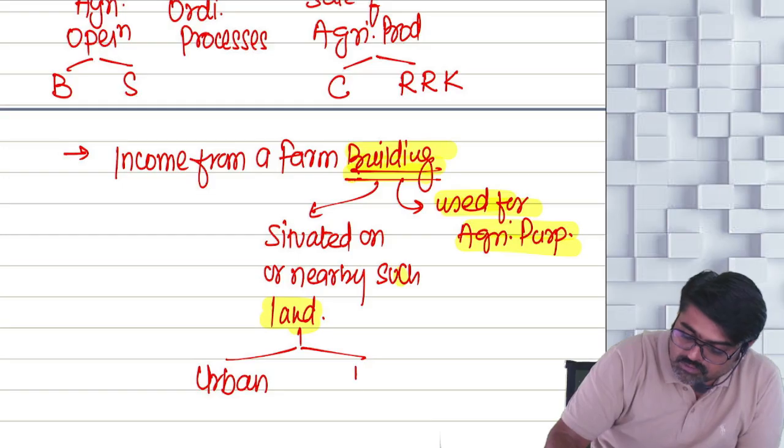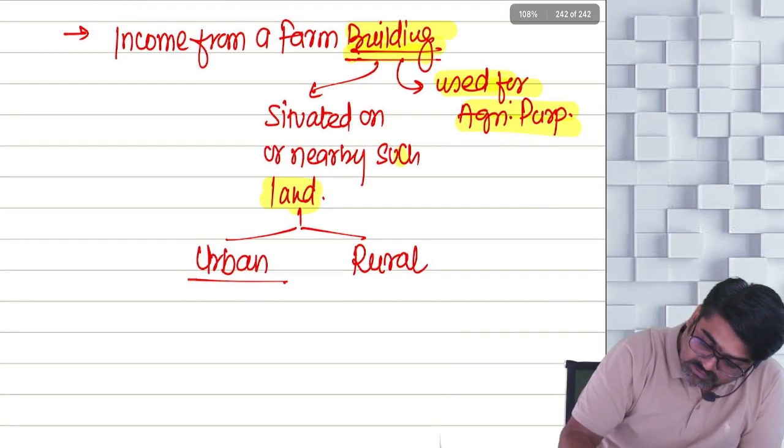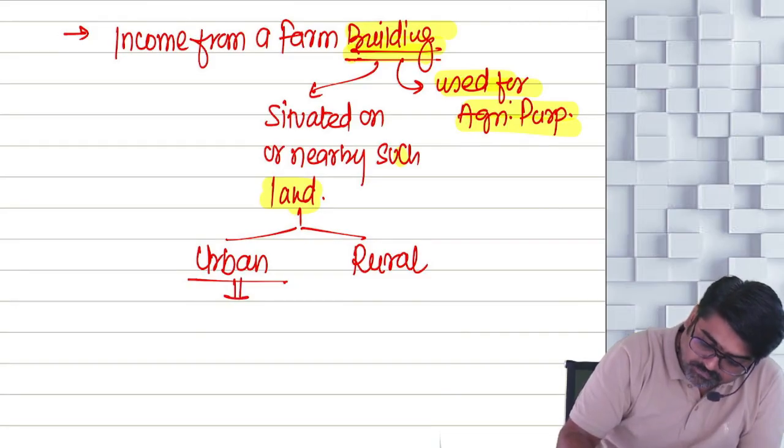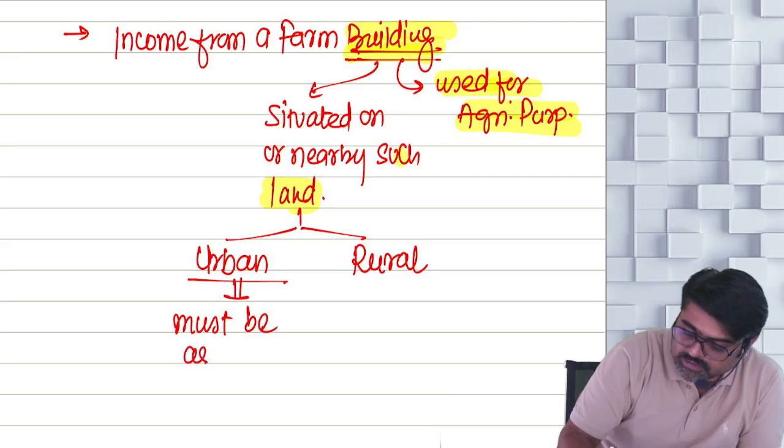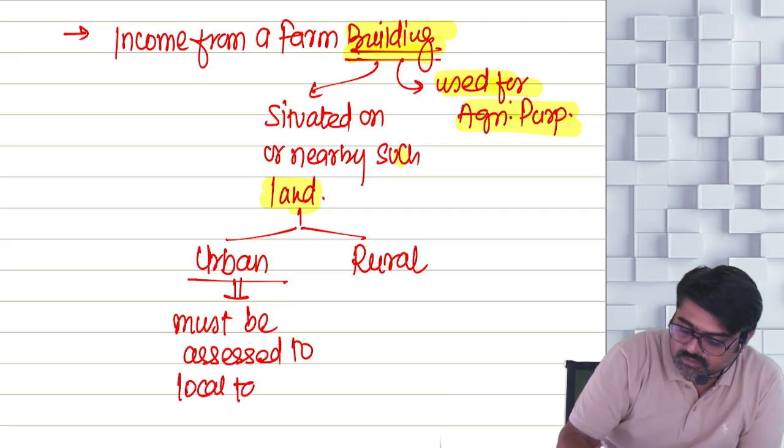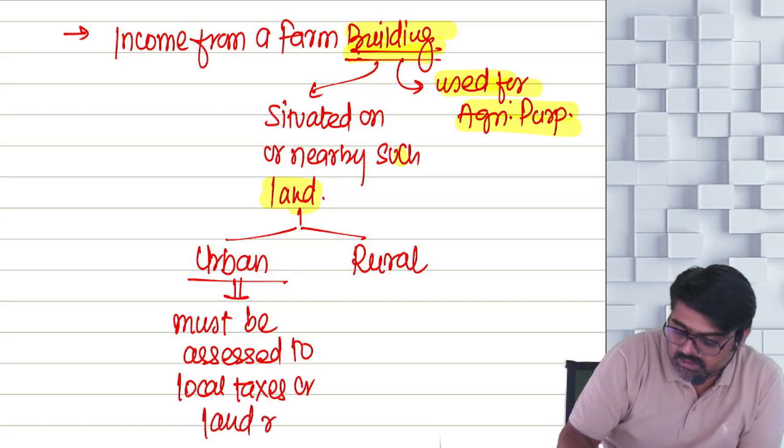So if the land is urban land, then urban land must be assessed to local taxes or land revenue.